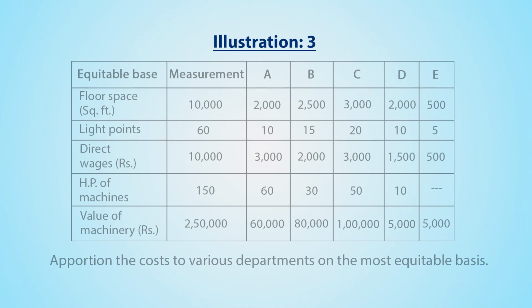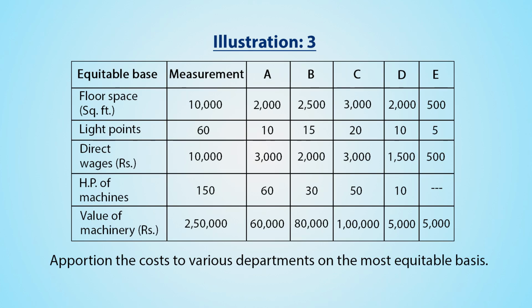Further details are available. Equitable base given is floor space, measurement is 10,000. For department A, it is 2000. For department B, 2500. Department C, 3000. Department D, 2000. Department E, 500. Light points. Total light points given are 60. So, for department A, 10 light points. For department B, 15. For department C, 20. For department D, 10. And for department E, 5.